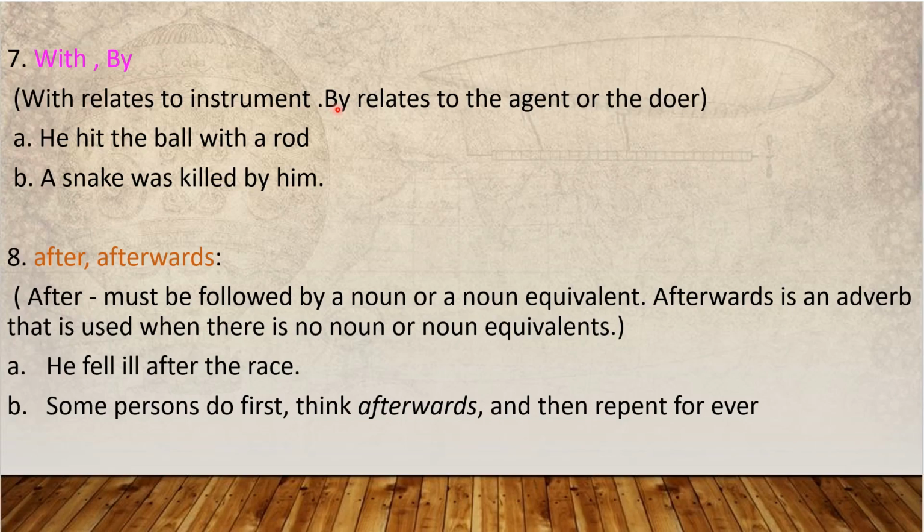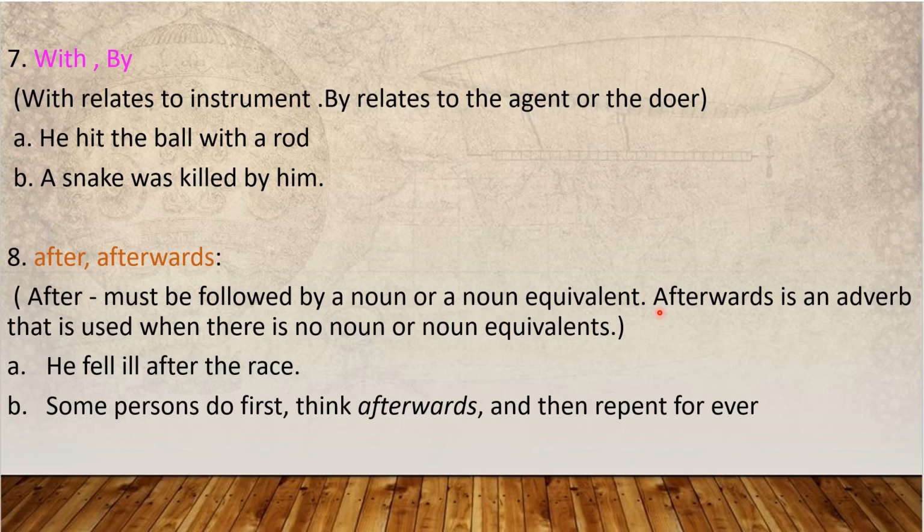After, afterwards. After must be followed by a noun or a pronoun. Noun equivalent means pronoun, we say that. Afterwards is an adverb that is used when there is no noun or noun equivalent. Noun equivalents are called pronouns, replacing words. So here, sometimes prepositions may act as adverbs, and some adverbs may act as prepositions. Based on the placing of the word, we come to know whether it is a preposition or an adverb. Some prepositions may be used as adverbs. Some adverbs may be used as prepositions.